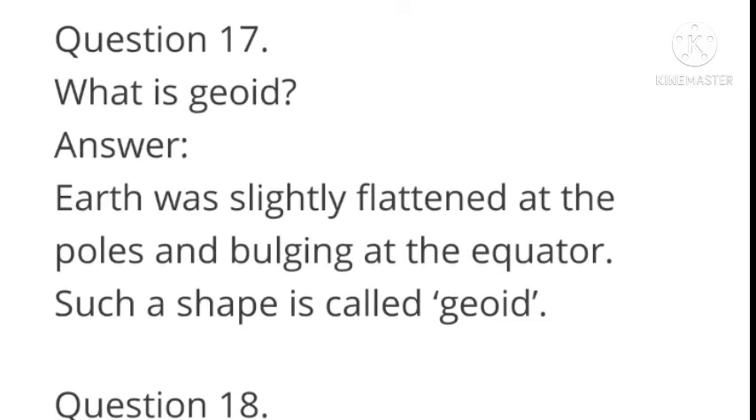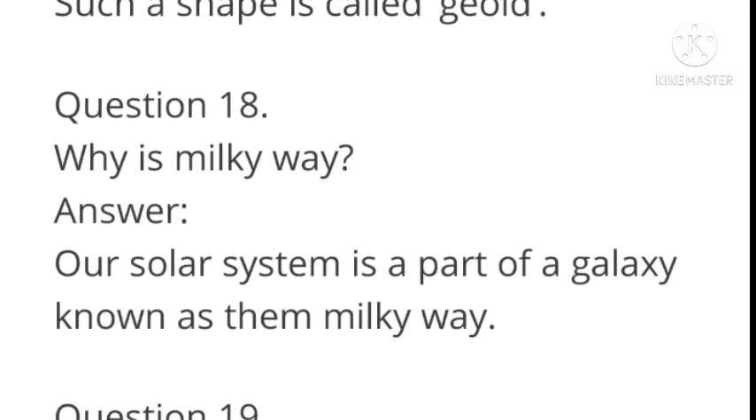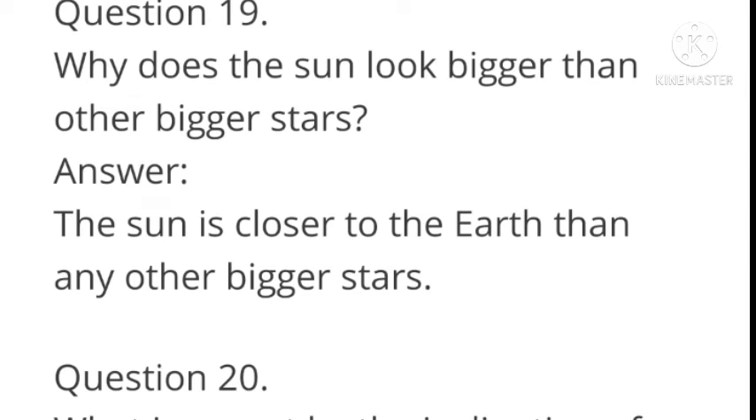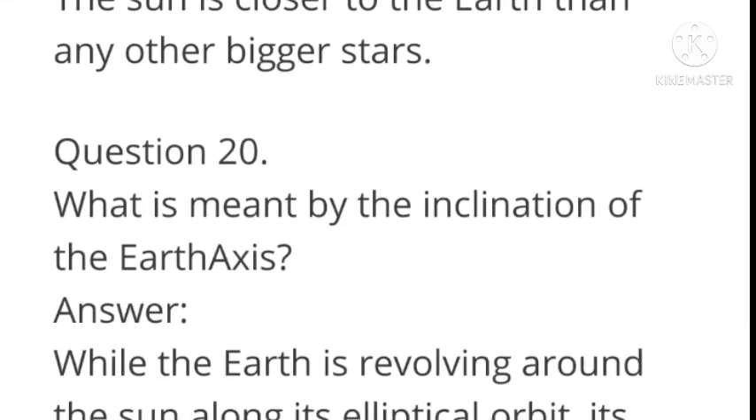What is geoid? Answer, earth is slightly flattened at the poles and bulging at the equator. Such shape is called geoid. What is Milky Way? Answer, our solar system is a part of a galaxy known as the Milky Way. Why does the sun look bigger than other bigger stars? Answer, the sun is closer to the earth than any other bigger stars.